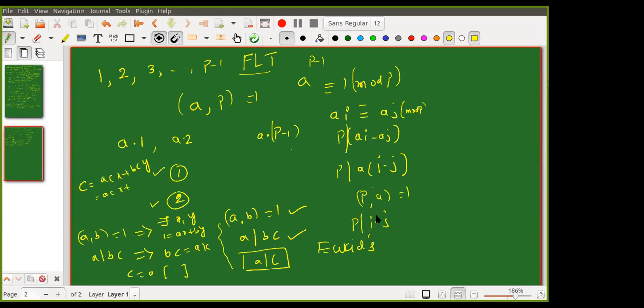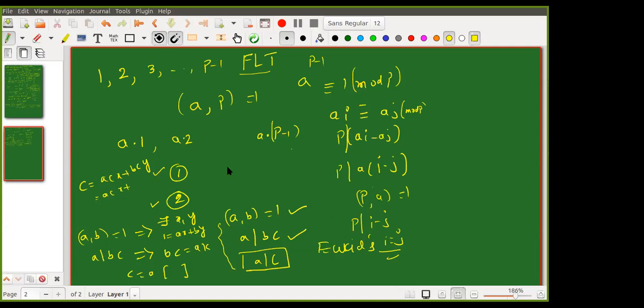Now what is the problem? Both i and j are less than p. So one of them is greater than the other, right? This is possible only when i equals j. If they are not equal, it is not possible. So i has to be equal to j only. No number divides a number smaller than itself. If needed, I can interchange which one is positive, if you are not comfortable with the negative. That is not a big problem. So the proof is very simple.